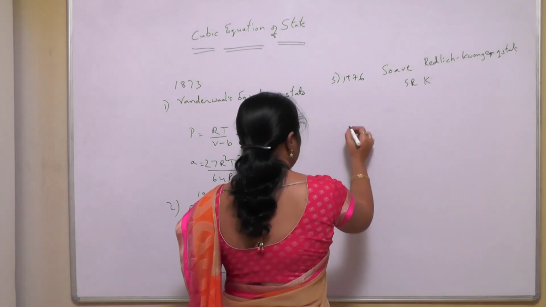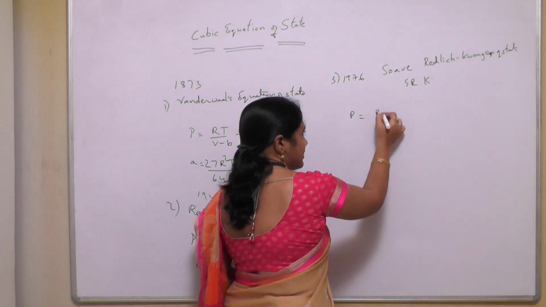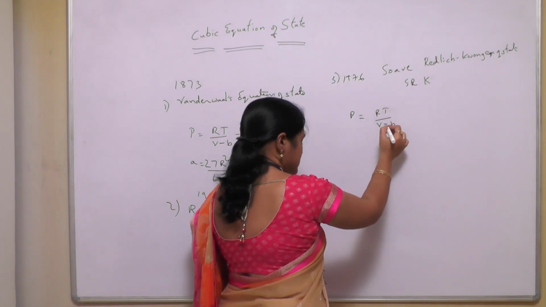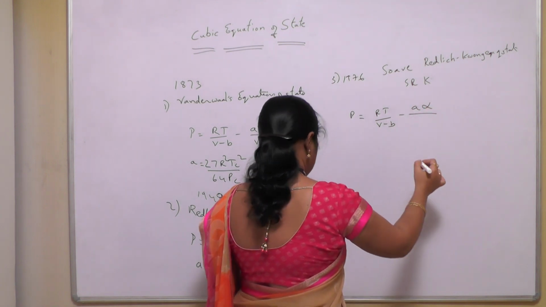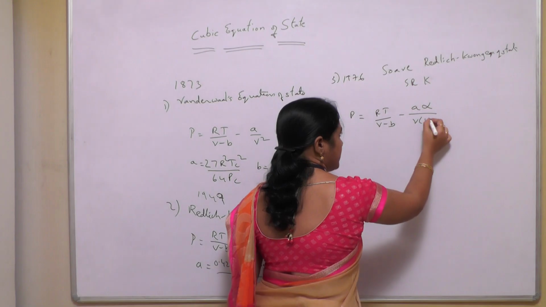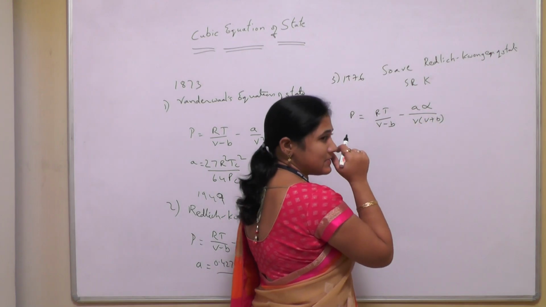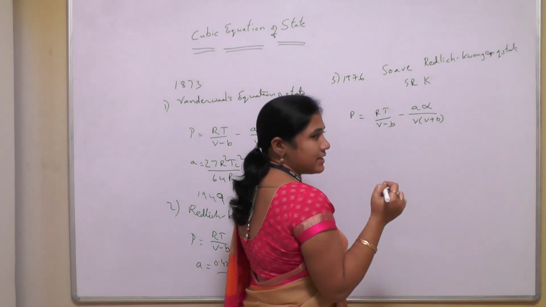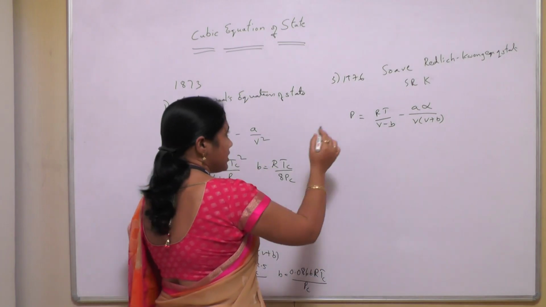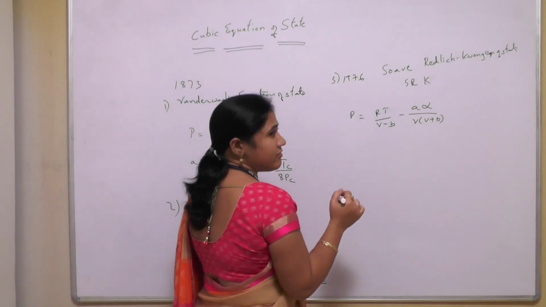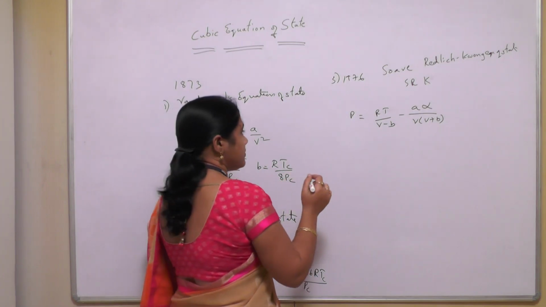This equation is given by P equals RT by (V minus b) minus a alpha by V(V plus b), where a and b are constants and alpha is a function of the reduced temperature and the acentric factor, and it is mostly applicable for hydrocarbons, to know their PVT behavior.